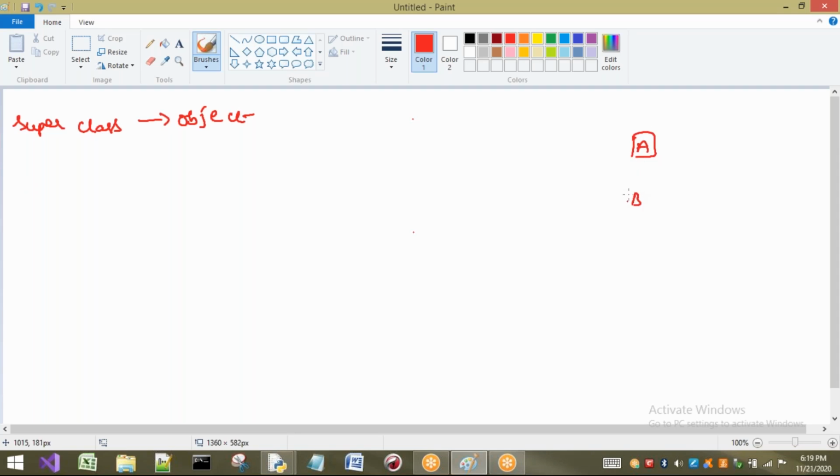Let us say this is A, this is B, this is C. Here B is the superclass of C, A is the superclass of B. I want to check for some method M1. So first it will check in C. If it is not there, it will go to B. If it is not there, it will go to A.